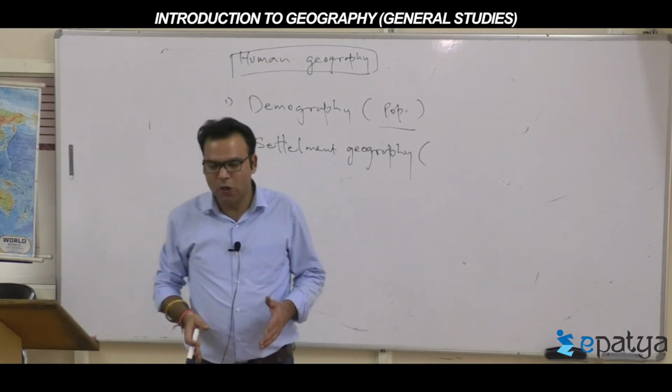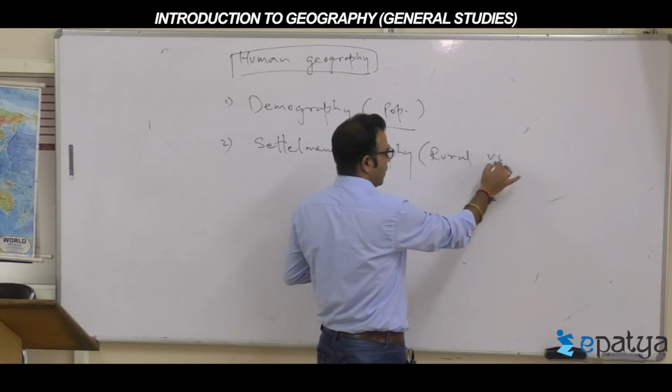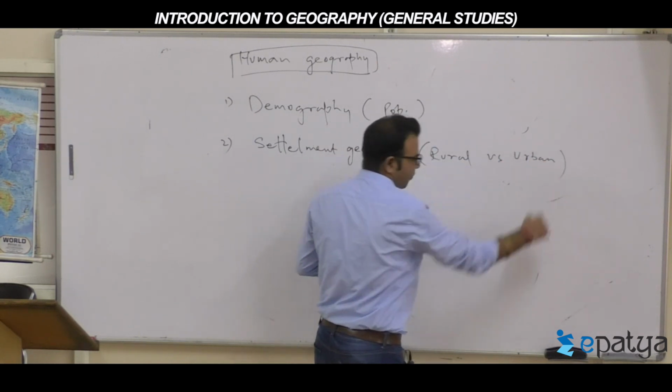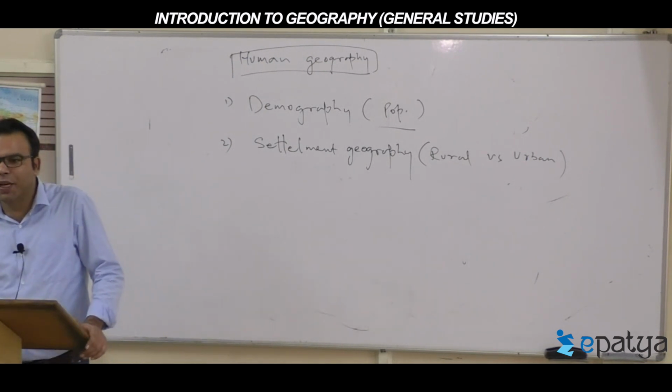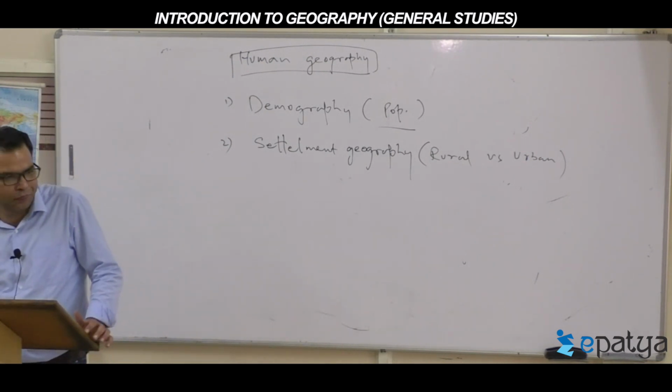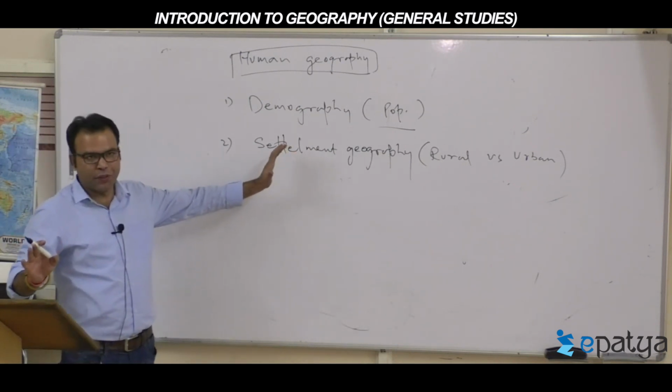Isn't it? So two branches of itself, rural versus urban geography. So rural issues would be there, rural development to urbanization issues would be there. So it's a part of settlement geography.